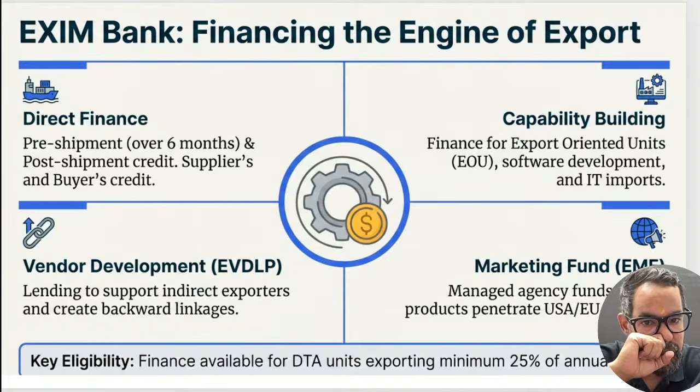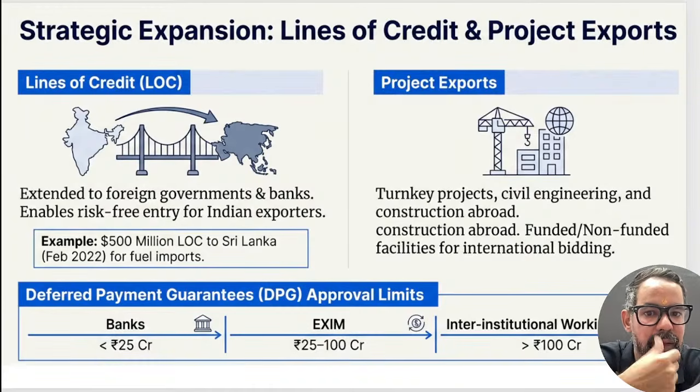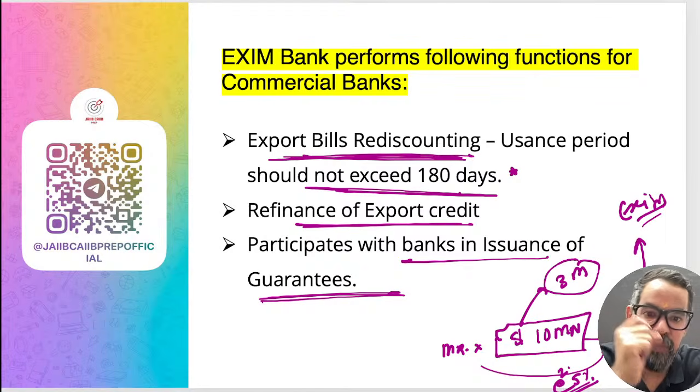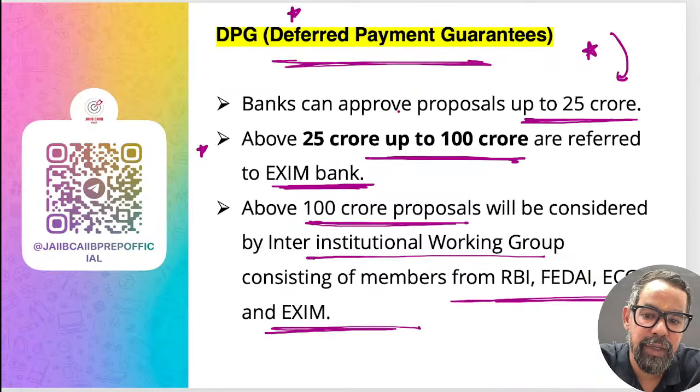So ECGC, which generally provides the financing to the exporters, right? We have different areas like line of credit, project export, and export bill discounting, usance period 180 days, refinance of export credit, and participation with the bank in issuance of guarantee itself.